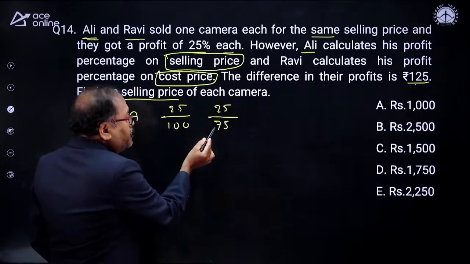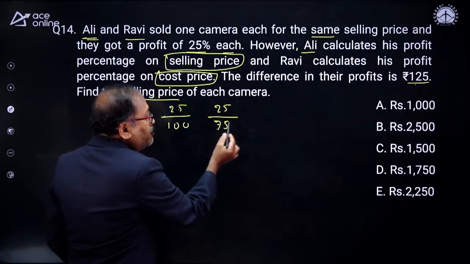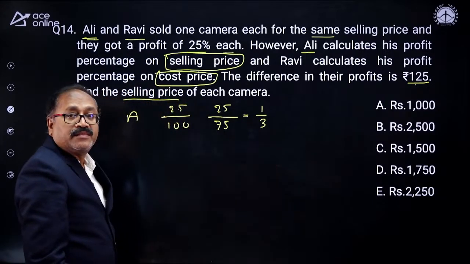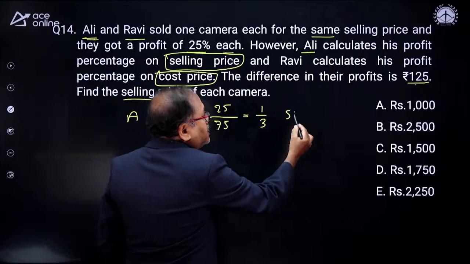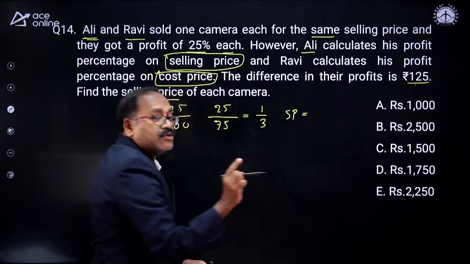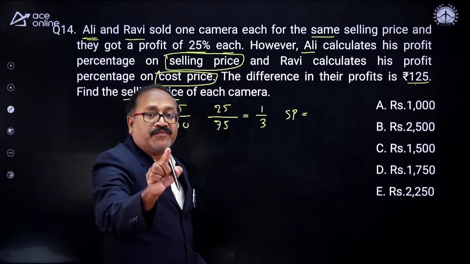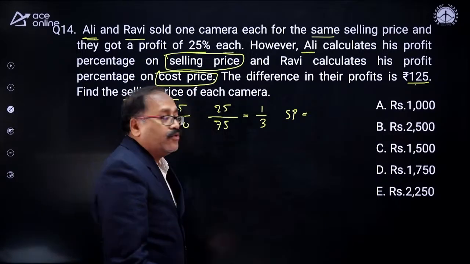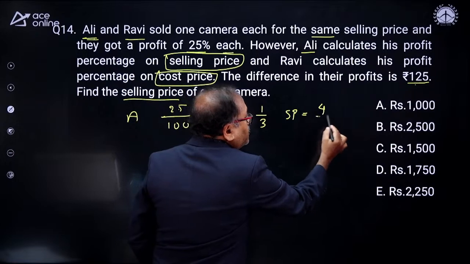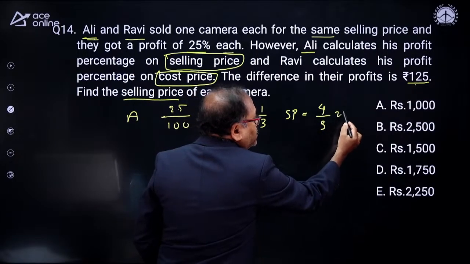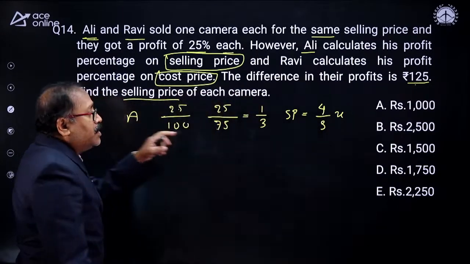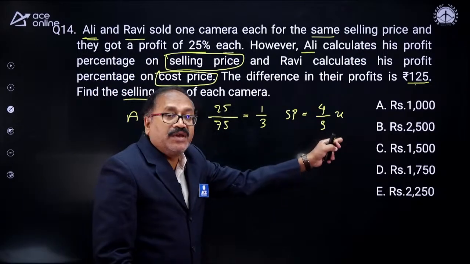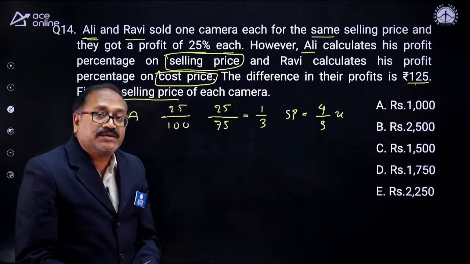So what is the profit percentage on cost price? 25 over 75, 1/3 is the profit. Then what will be the selling price? If 1 is the cost price, 1/3 is the profit. Selling price will be 1 plus 1/3, nothing but 4/3. So 4/3 of the cost price. Let's assume that the cost price of A is X. So the selling price of A is 4/3 of X.